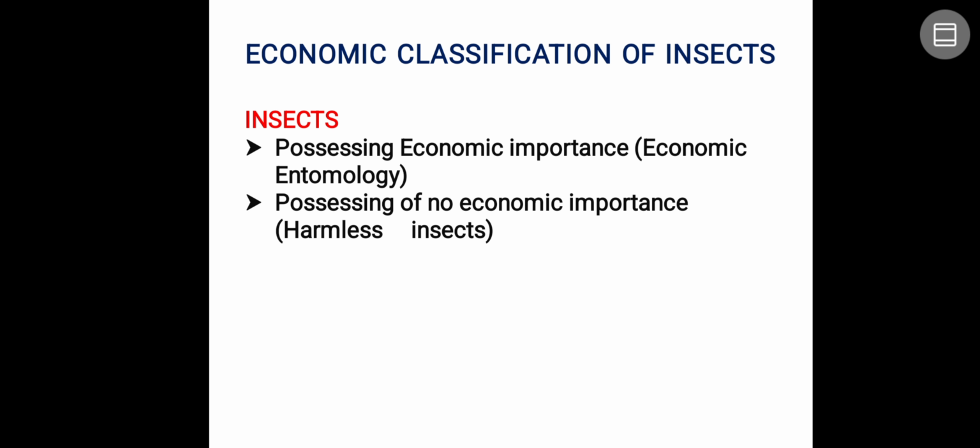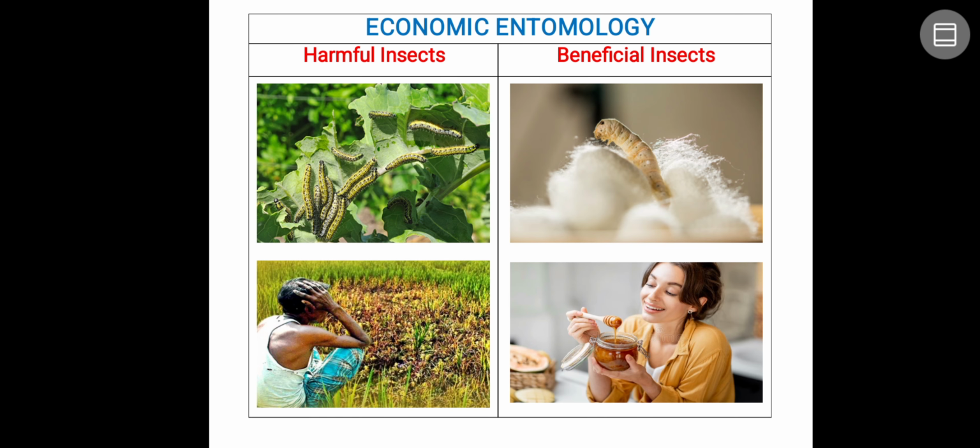And another group of insects are harmless, which means there is no economic importance at all. Among economic entomology, there are two things: some are harmful insects, some are beneficial insects. How are they harmful for us? They either indirectly or directly damage our crops, or human beings' properties or anything. Beneficial means we directly use them, or we use their products. So let's discuss one by one.